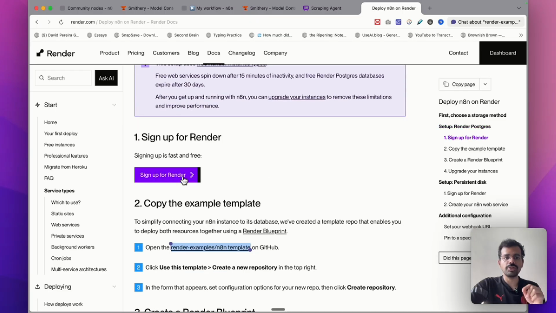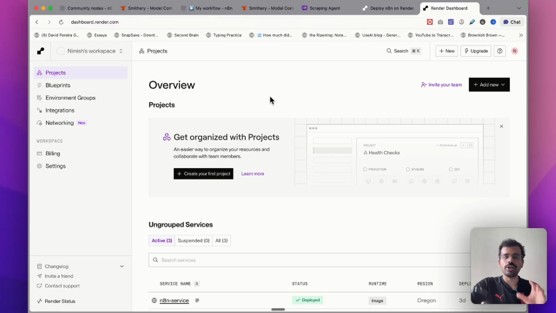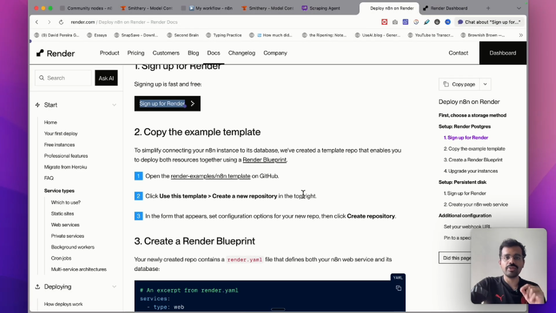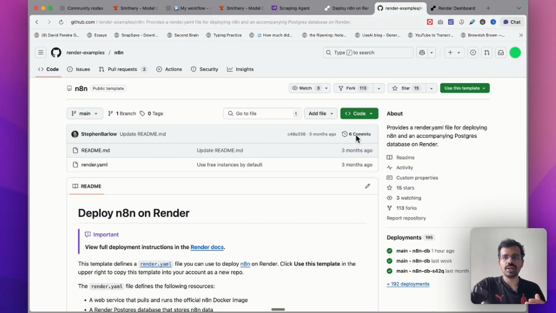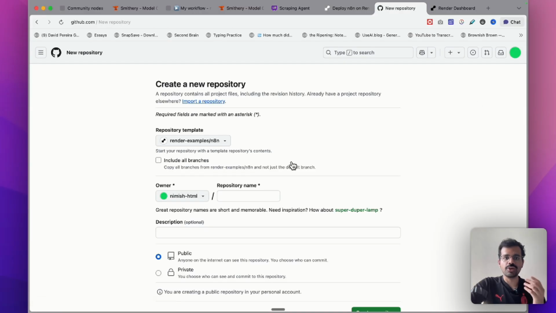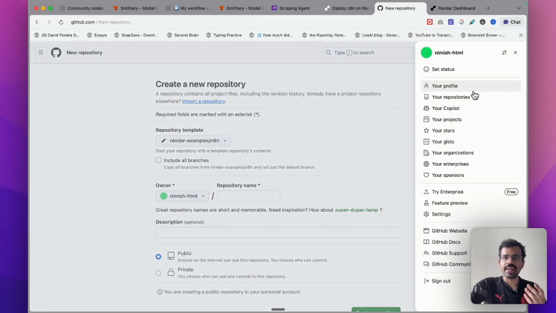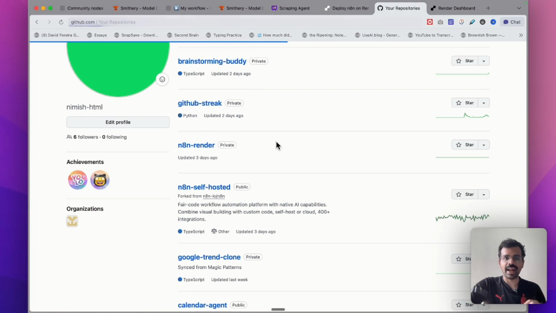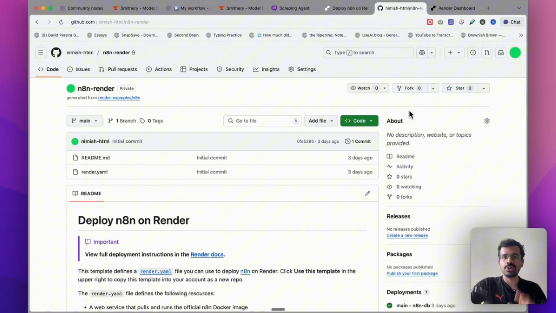What you have to do is just create a Render account. Once you create a Render account, you will land on this dashboard. Now go back onto this page and over here you will see this link, Render examples n8n template. You just have to click on use this template, create a new repository. This will create a new repository in your GitHub account. Give it any name that you want. In my account, I have already created this repository. This repository is n8n-render. Within this repository, I don't have to do anything.